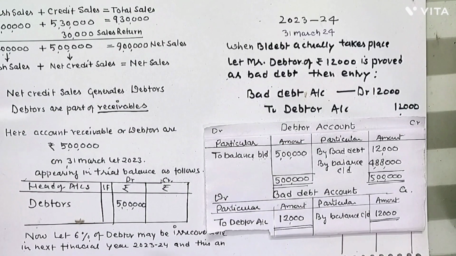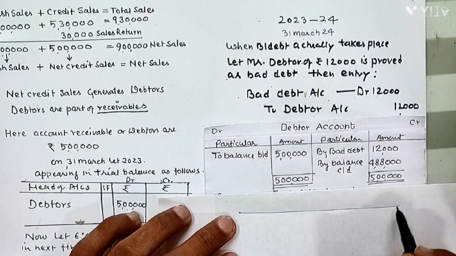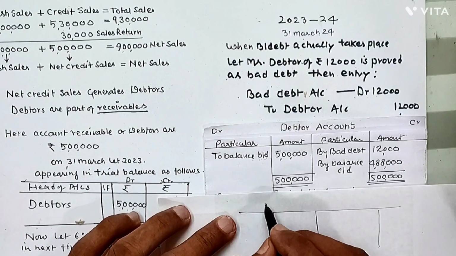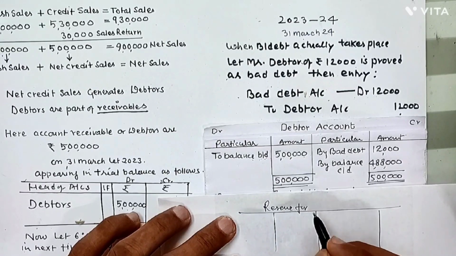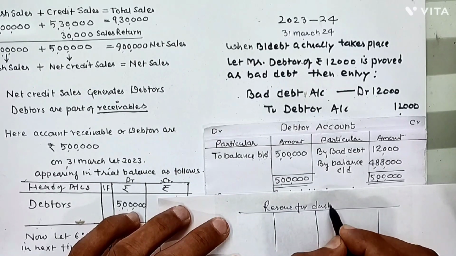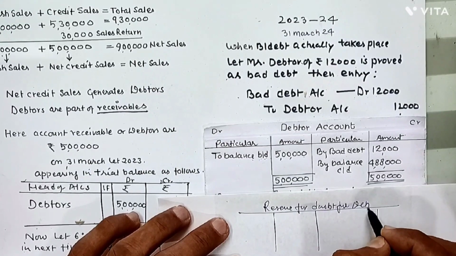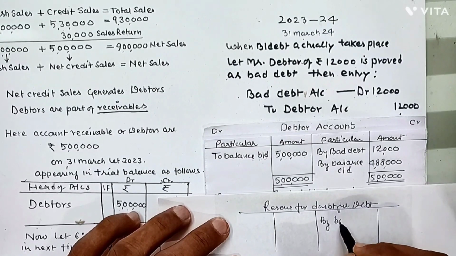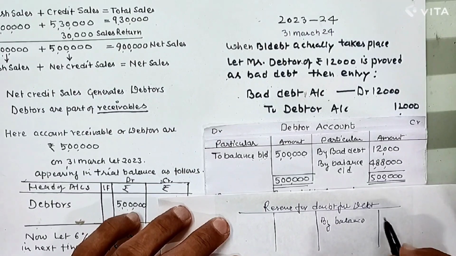If we want to make the provision for bad debt here, it will be maintained likewise. Provision for bad debt is reserve for doubtful debt. And the reserve was by balance b/d, taken from the previous trial balance.